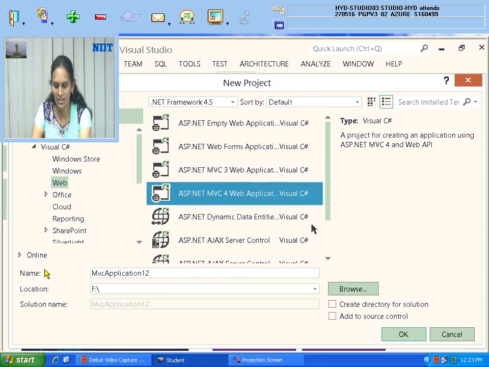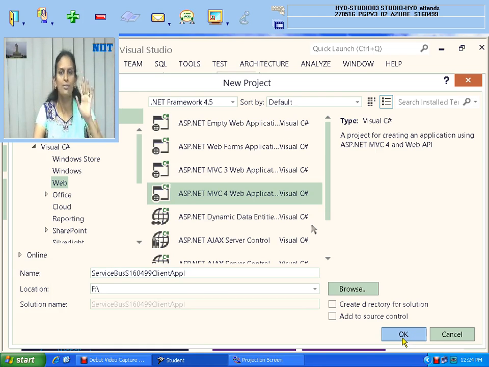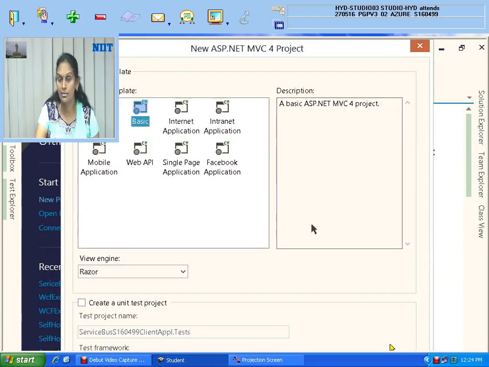MVC4 application. So what I'll write, S16049 service bus client application. I just clicked on OK. The same steps to be done here. What are the same steps to be done here?